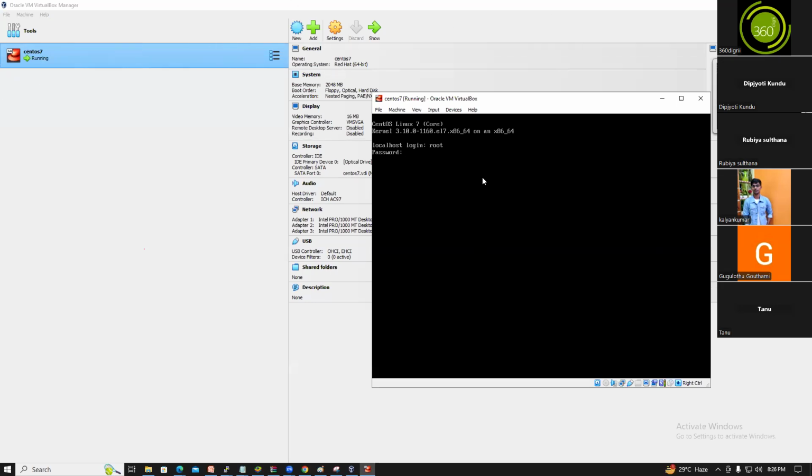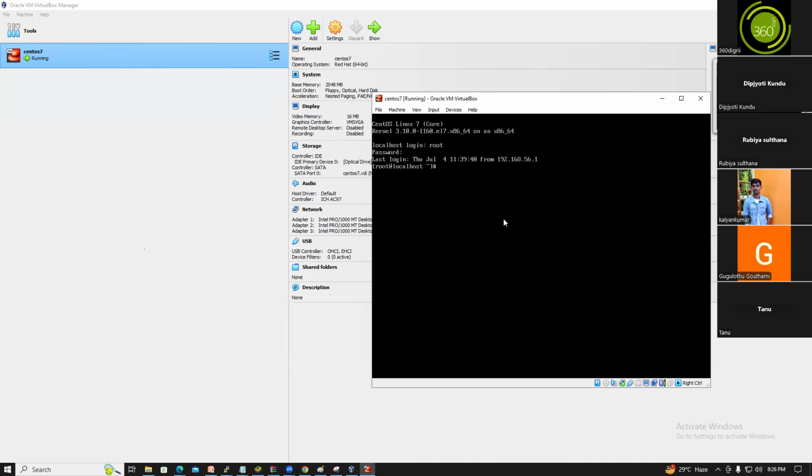Root user is the super user. Root user can do anything, and the root user is created while installing the OS. We did not create anything. We did not create the root user. We just set the password for the root user. So what is the password we set? We set the password Red Hat, right?